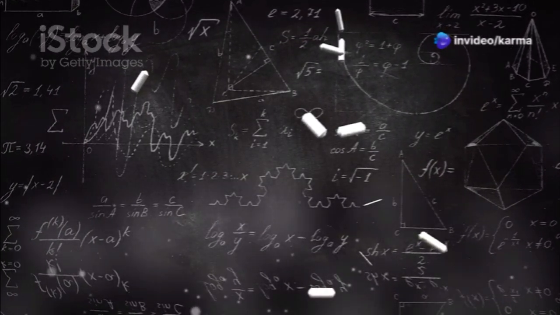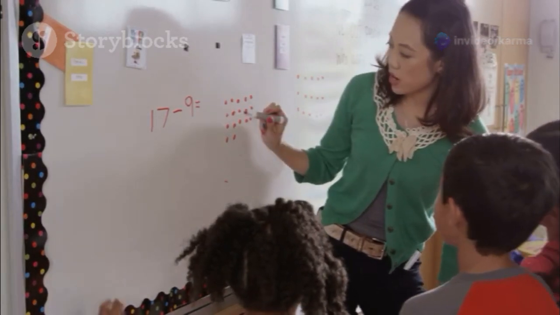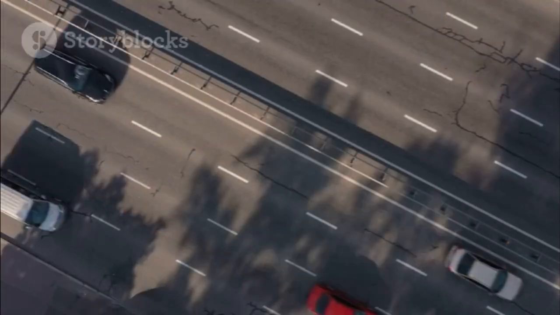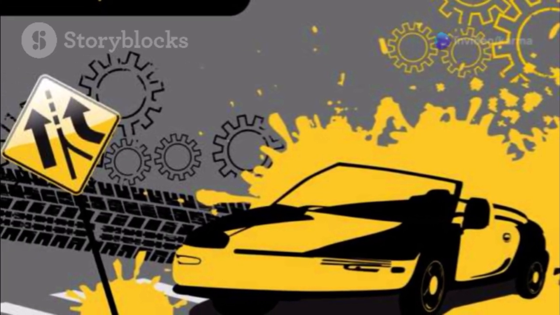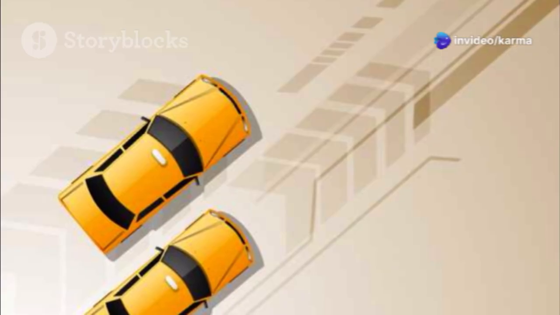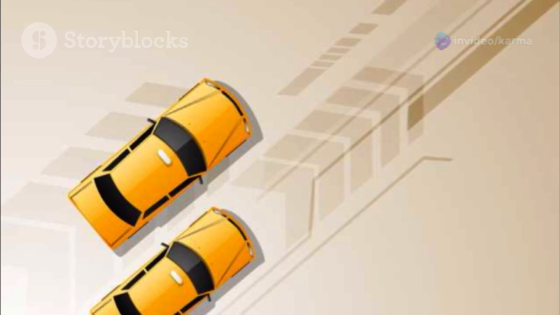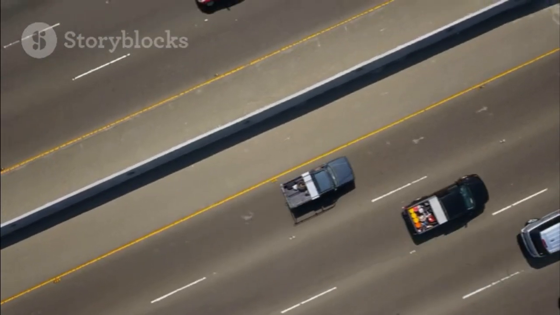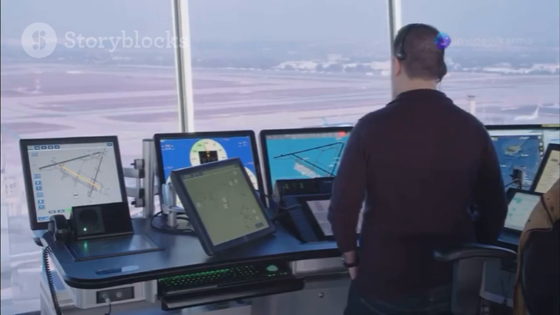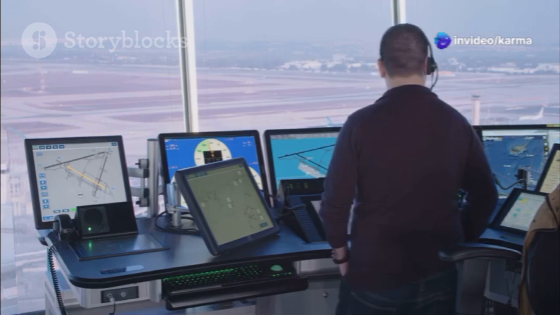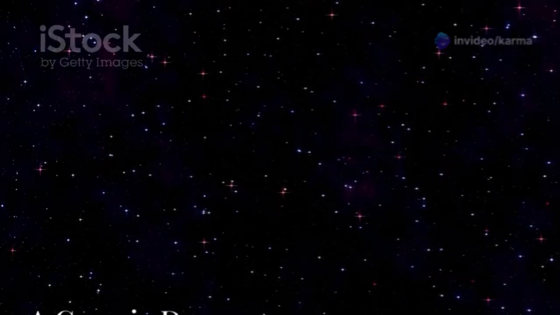Subtracting vectors, finding the difference. Vector subtraction, while seemingly more complex, follows a similar logic. Imagine two cars traveling on a highway. Their velocities can be represented by vectors, indicating their speed and direction. To find the relative velocity of one car with respect to the other, we subtract their velocity vectors. This subtraction allows us to determine how quickly the cars are approaching or moving away from each other. Vector subtraction is crucial in fields like navigation and air traffic control, where understanding relative motion is paramount.